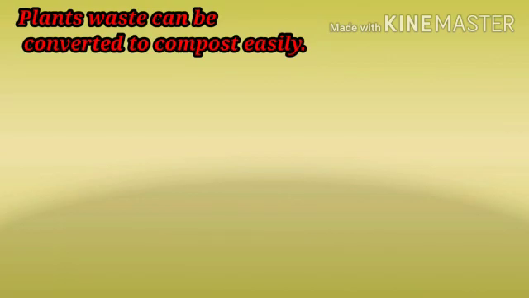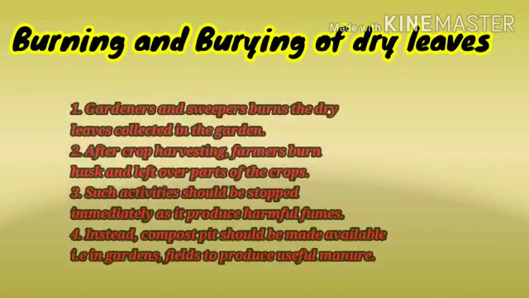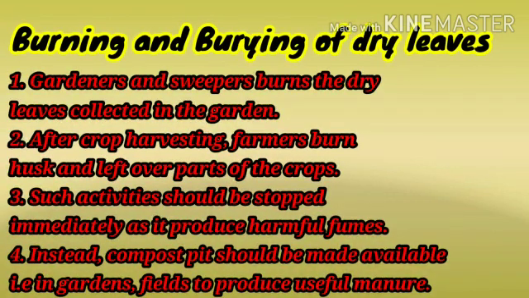Plant waste can be converted to compost easily, whereas burning of dry leaves should be avoided. Children, now I will explain about burning of dry leaves. Many gardeners and sweepers burn dry leaves of gardens and roadsides. After harvesting crops, farmers burn husk and leftover parts of crops.